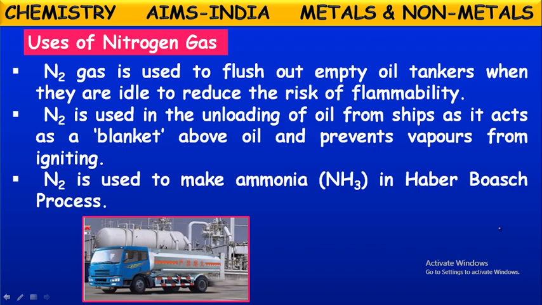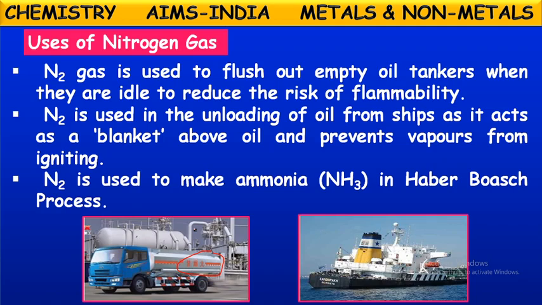See here, they are the oil tankers. After unloading these, if any small quantity still remains, sometimes it may cause explosions and accidents. To avoid that, they flush nitrogen gas into these. Then the gas or liquid, whatever is present inside, will be flushed out, even from the ships also. To unload these oils, they use this nitrogen gas as a blanket on those.